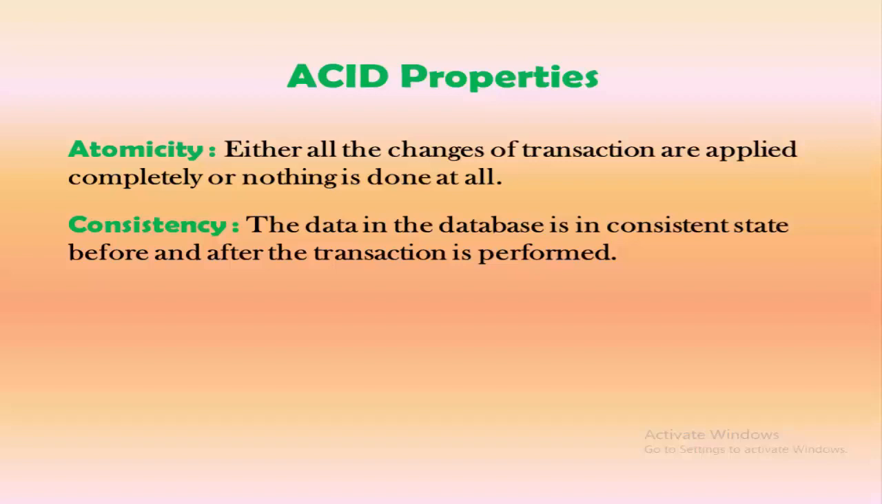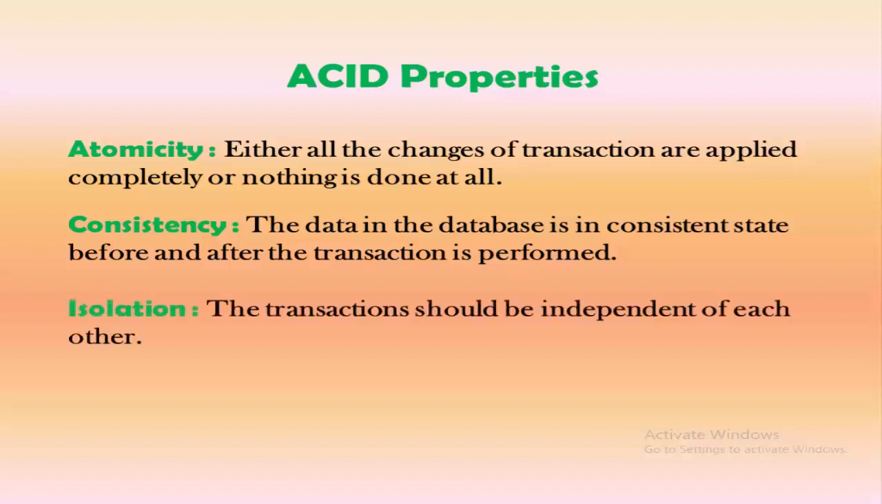And if your system is not consistent, then there is a possibility that your system can get into an inconsistent state, which is not acceptable. The third property which relational databases satisfy is isolation. Isolation means if two transactions are performed simultaneously, then both the transactions should be independent of each other. That means one transaction should not interfere with the execution of another transaction.